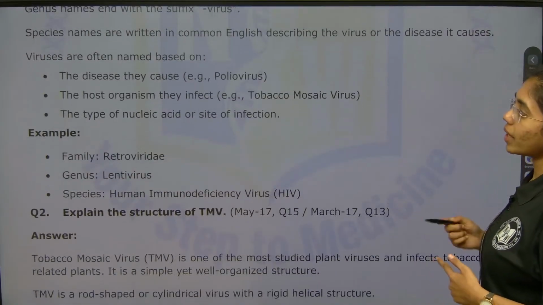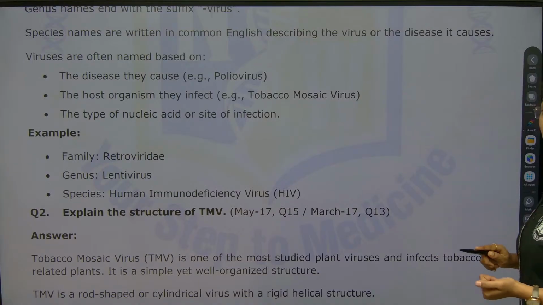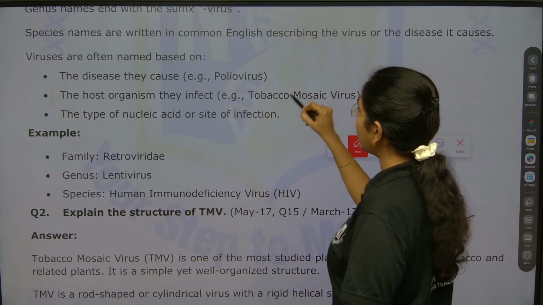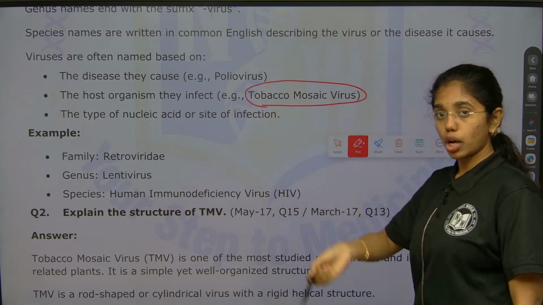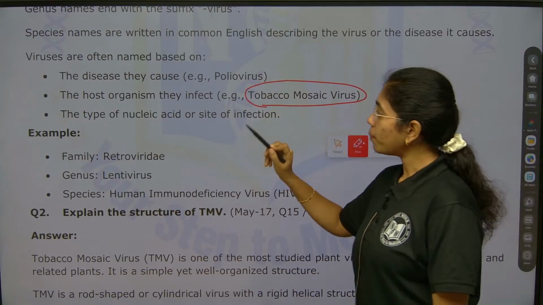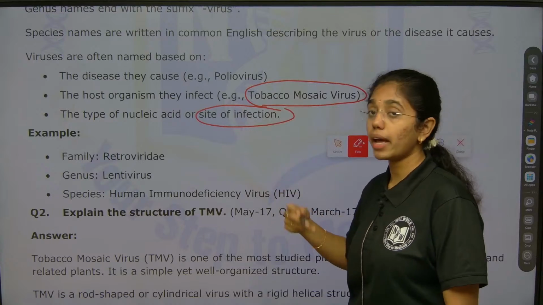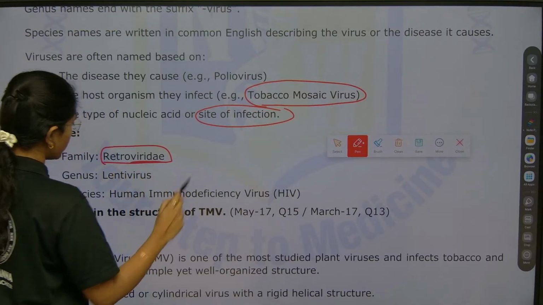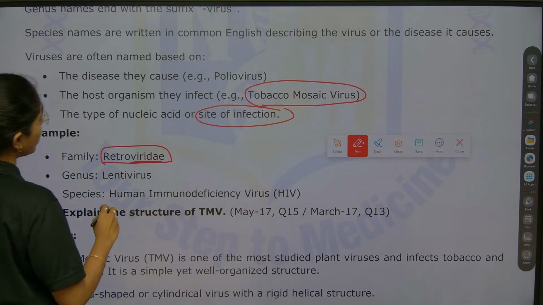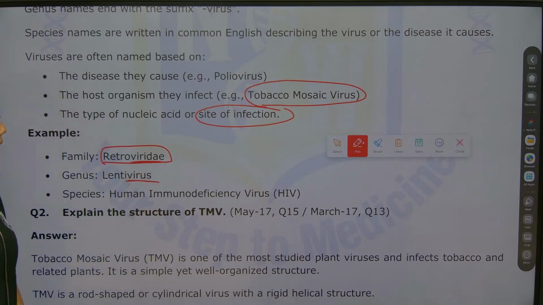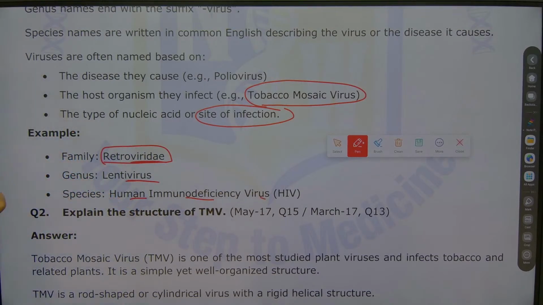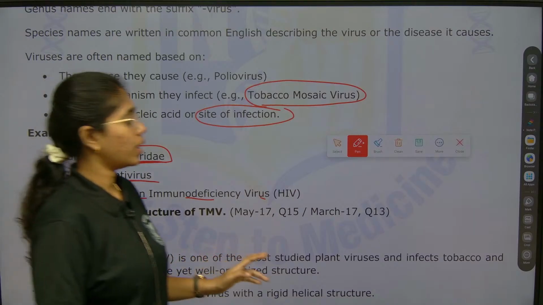Here you see how viruses are often named by the disease they cause, for example poliovirus, and by the host organism that they infect, like TMV: tobacco mosaic plant infection is caused by tobacco mosaic virus, and by the type of nucleic acid or site of infection where they are infecting. For example, here you see family Retroviridae, the suffix is viridae. Lentivirus, here the suffix is virus, and species HIV, human immunodeficiency virus. Clear, right? Just highlight the suffixes of both family and genus and give standard examples accordingly.